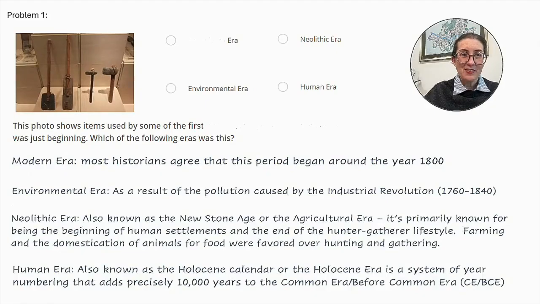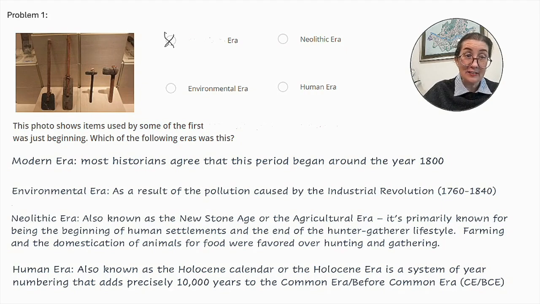Problem number 1. This photo shows some items used by some of the first farmers when agriculture was just beginning. Which of the following eras was this? The modern era, the environmental era, the Neolithic era, or the human era? Let's go through each. In the modern era, most historians agree that this period began around the year 1800, and farming culture started thousands of years before that. So right off the bat, we can cross that one off.